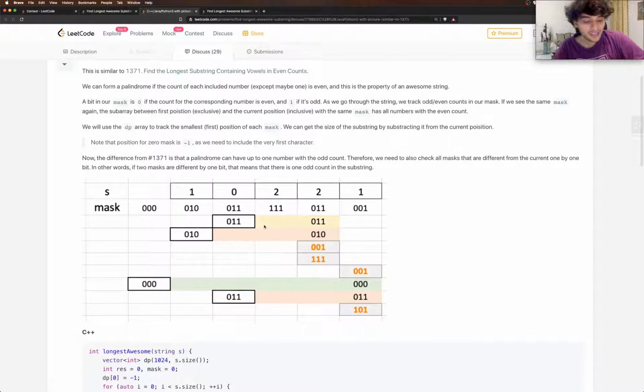So they're saying that we have the bit masks for all of these places. Now we don't just need to consider when that same bit mask occurred again, but we also need to consider the case when a similar bit mask occurred again, and a similar one means that all the bits are same except one. All right, then they have the string as 10221,